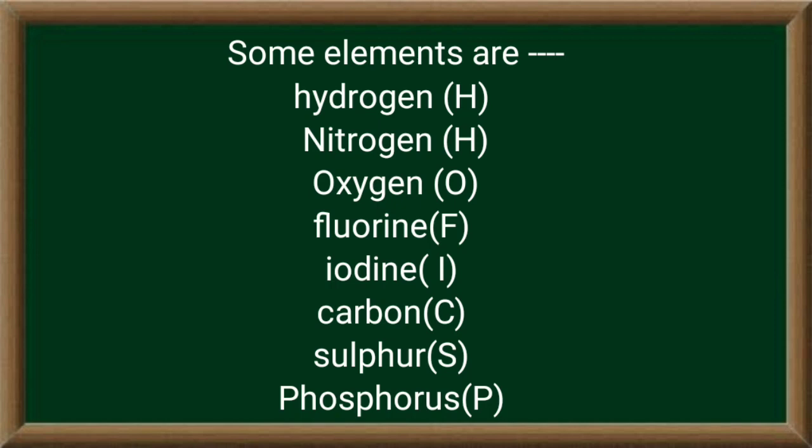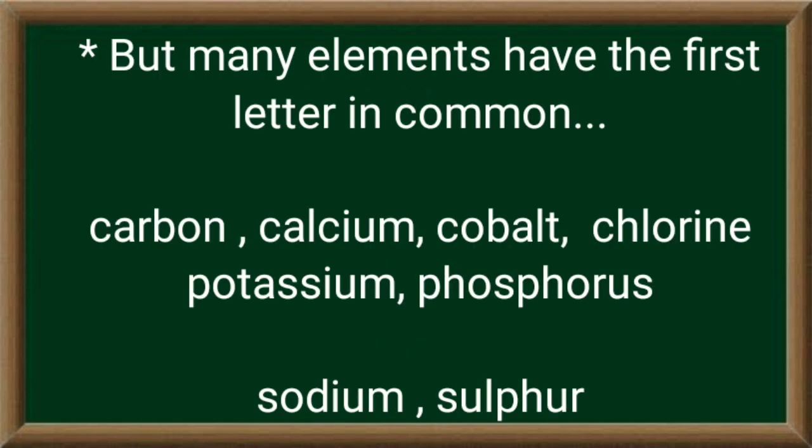But students, a problem arose that many elements had the same first letter. Like carbon, calcium, cobalt, chlorine, all of these elements have the first letter C. Similarly, phosphorus and potassium have the first letter P in common. Sodium and sulfur have the first letter S in common. So now what should we do? So for this he gave another rule.